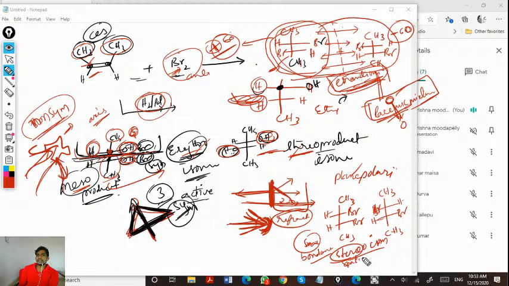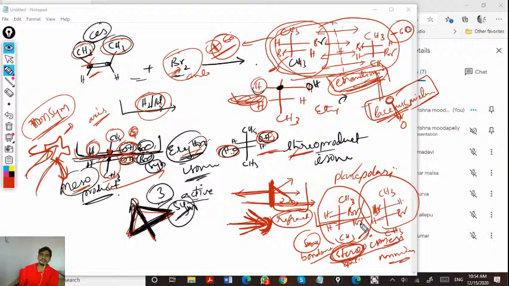If the spatial arrangement is different, it is about stereoisomerism. Stereoisomers which are non-mirror images are said to be diastereomers, which may be optically active, or may not be optically active. This is meso, non-optically active because it has a plane of symmetry.